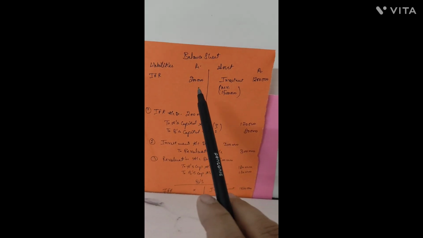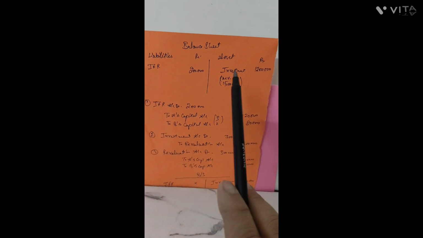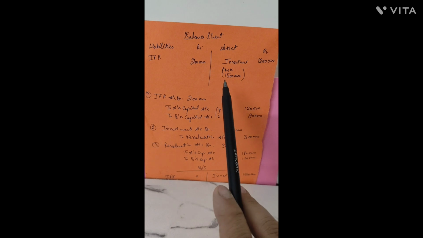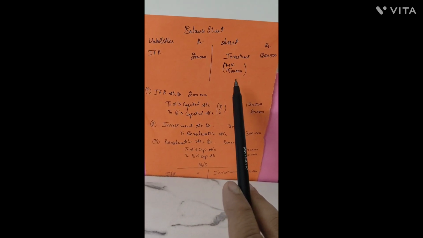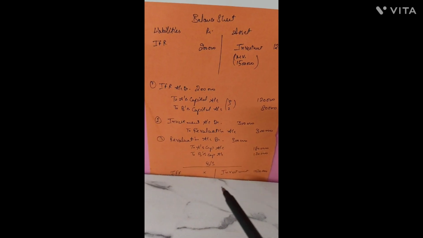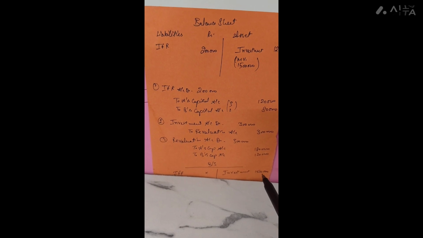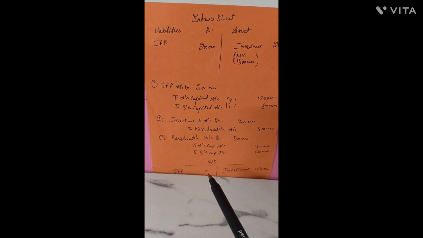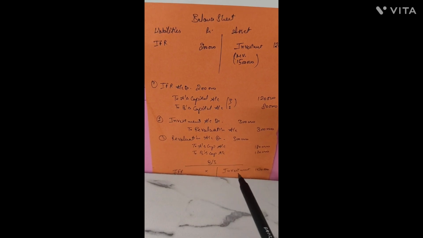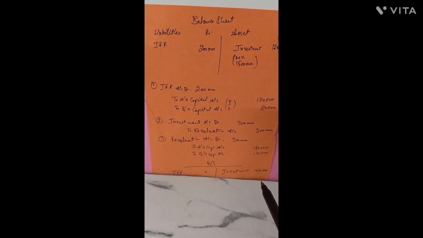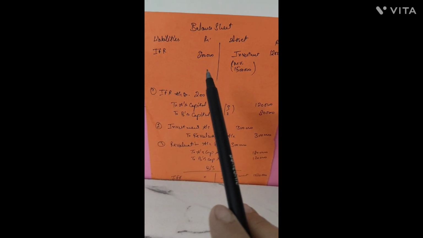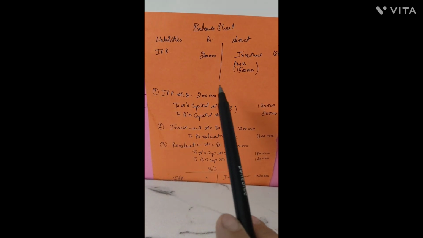So here is the situation that IFR, which was presumed to be rupees 2 lakh, and investment value, which was rupees 12 lakh in the old balance sheet, is carrying a market value higher than the given value. So in the new balance sheet, investment would be shown with a total value of 15 lakh and there would be zero IFR balance present in the new balance sheet. Now the investment value has increased by 3 lakhs, so that means IFR is a free reserve totally. There is no loss against IFR.